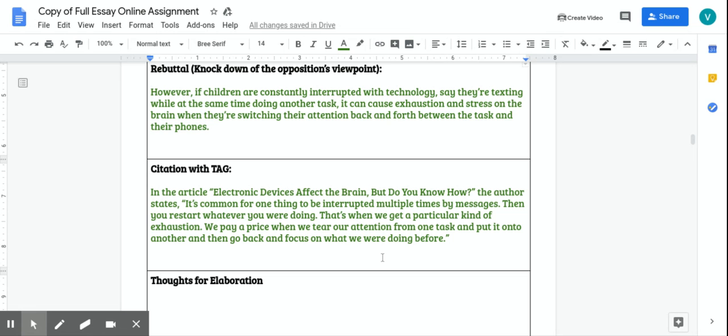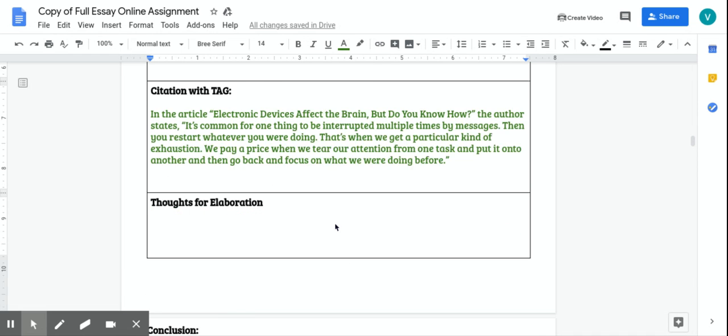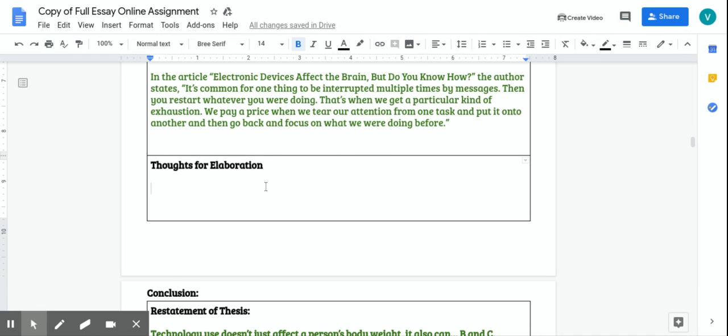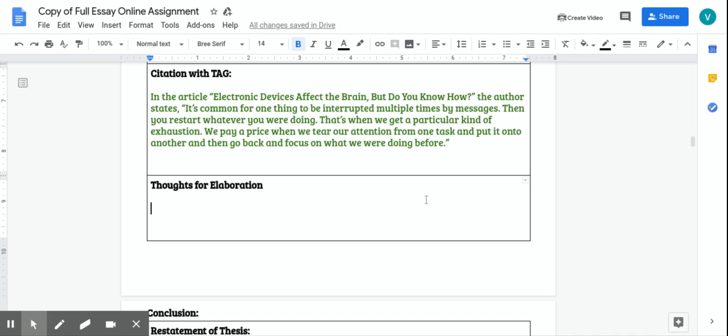Okay, so that's basically saying this whole idea of becoming good multitaskers, it's not actually good, it causes the brain to kind of stress out because you're trying to focus on too many things at the same time. Okay, so that is the quote that I found, and that was in the third article that I read. Okay, and then here I just do the same thing as I would with my other paragraphs. I put, this is important because, and then I explain why it's actually important to just have your attention on one thing versus too many things at once.